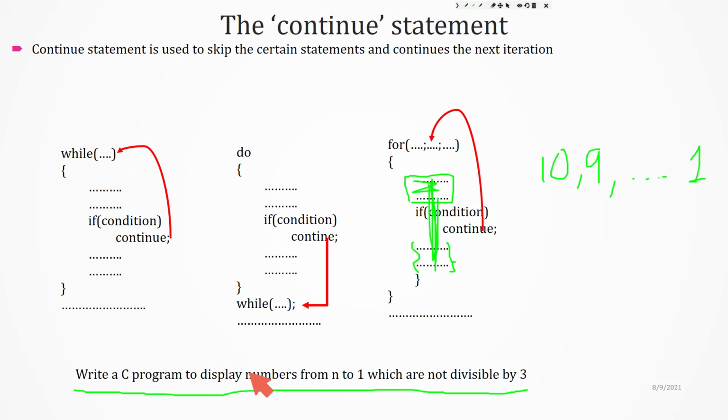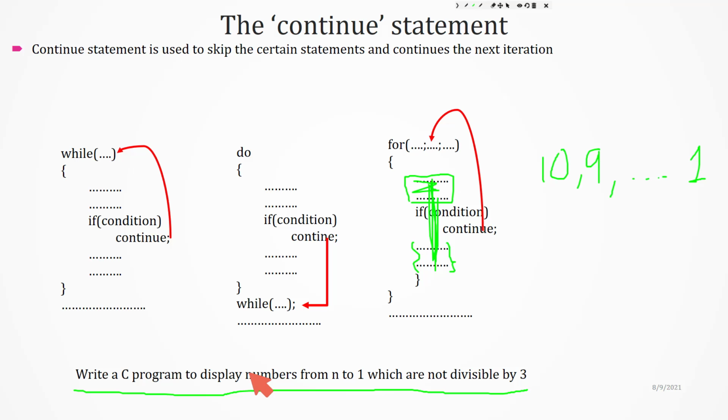So you just think the other way. We are going to display all the numbers, but we are not displaying the numbers which are divisible by 3.